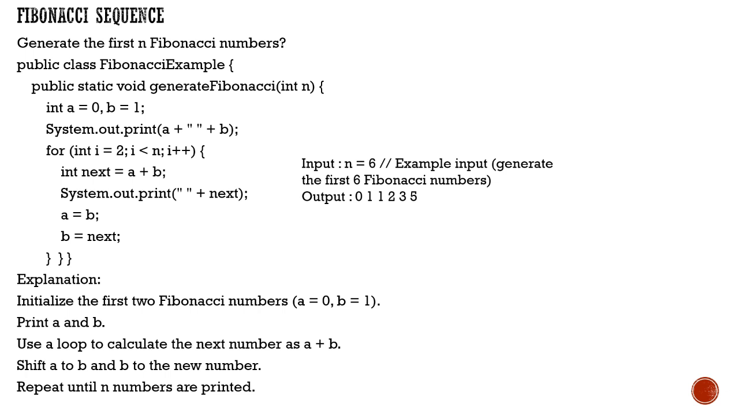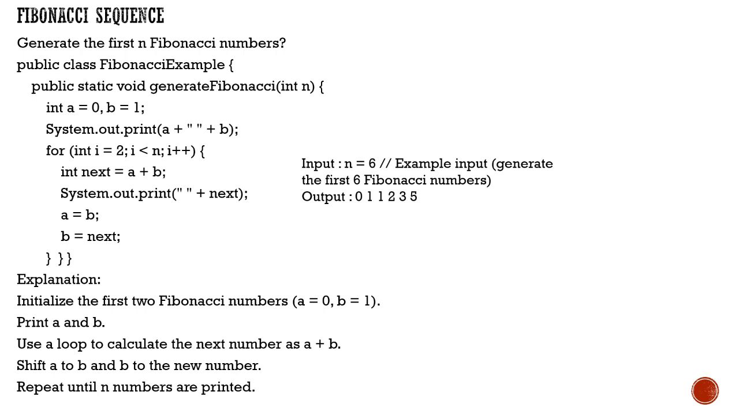Let us go to the logic. Here, if you look at this particular method which we have written, generate Fibonacci, the input is provided as 1. The interviewer will say that I will give you a number, and up to that number I want the Fibonacci numbers to be printed.